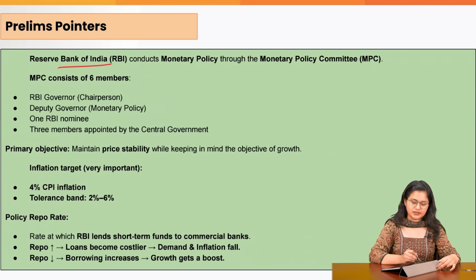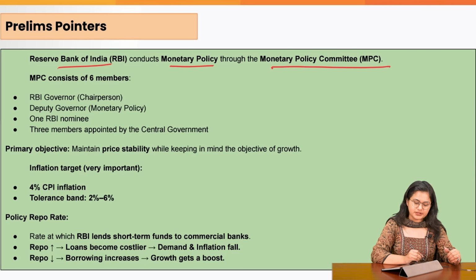So RBI conducts the monetary policy through its Monetary Policy Committee. Firstly, we must remember that this Monetary Policy Committee consists of 6 members. One, the RBI Governor, who is also the ex officio chairperson. Then the Deputy Governor, one RBI nominee, and then 3 people who are coming from outside and nominated or appointed